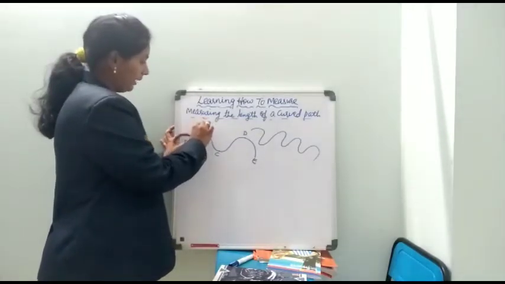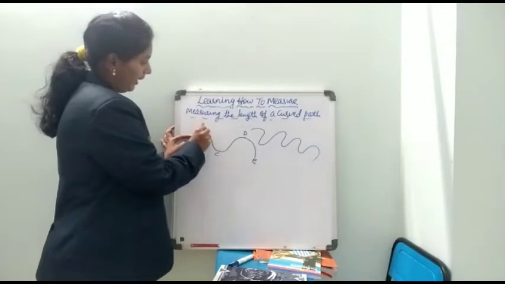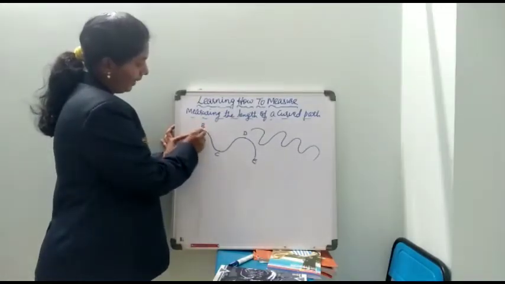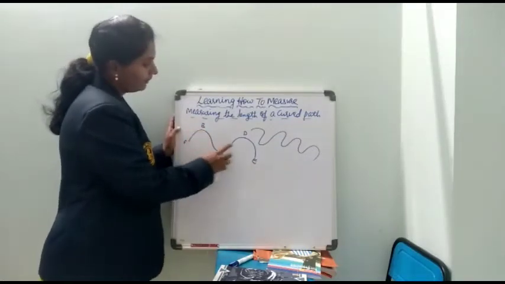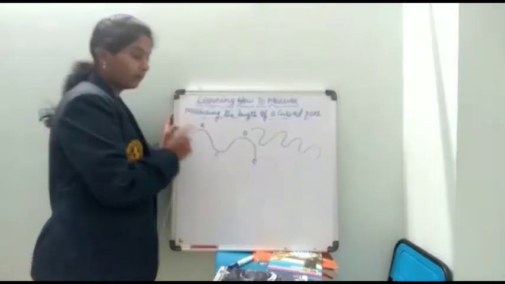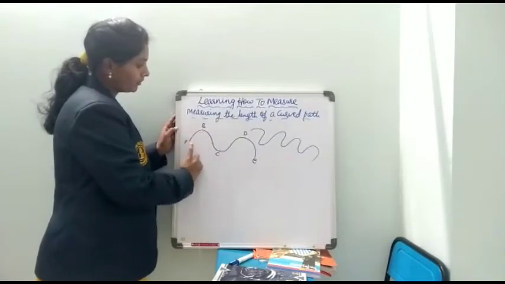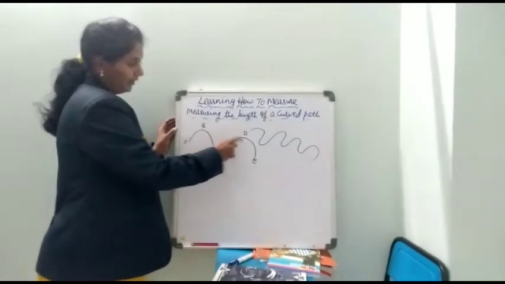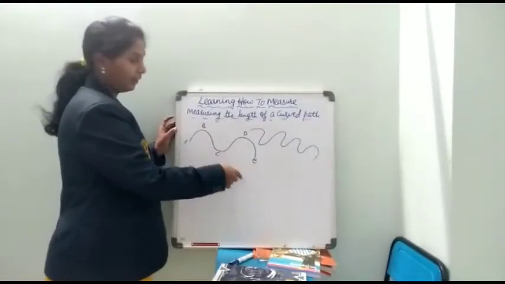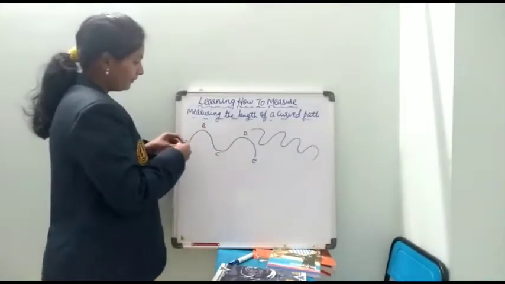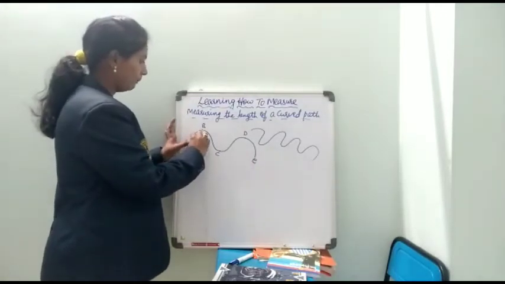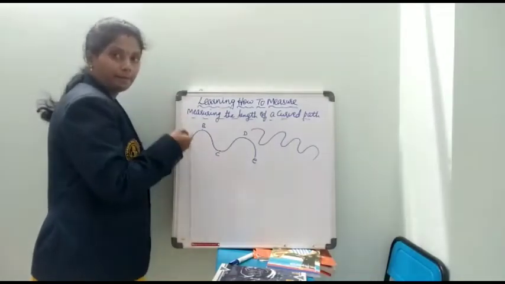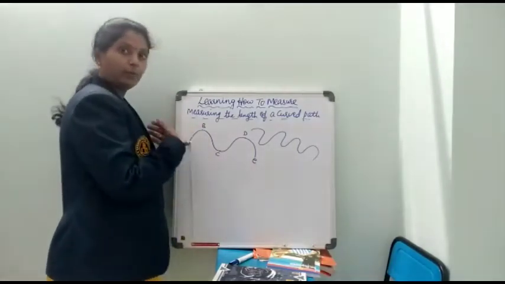Be careful while using the thread and just go along with the curved path, and wherever the curves are there you have to point them out. Here we got curves at B, C, D. A and E are the starting and the ending points. So I am starting the measurement from A by putting one knot on the thread, and I will fix this with a pin so that it won't go away.